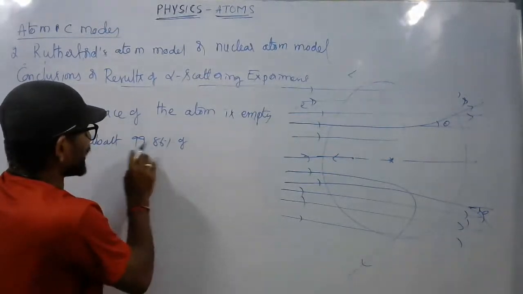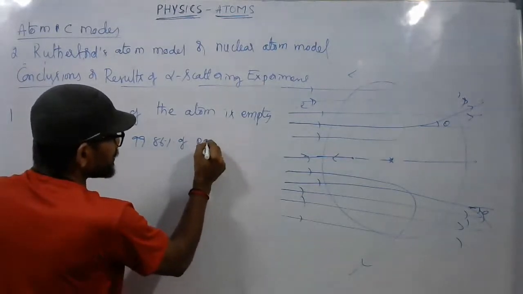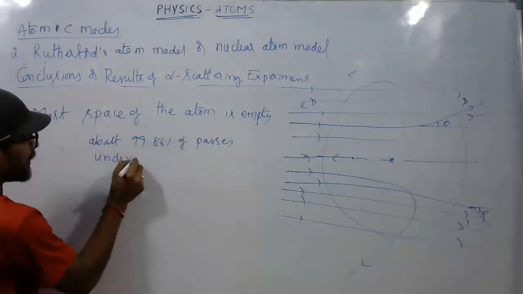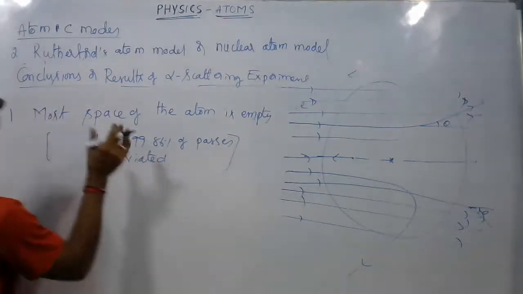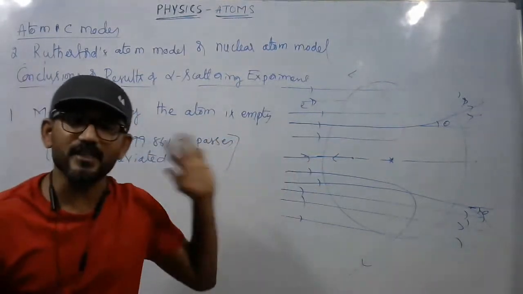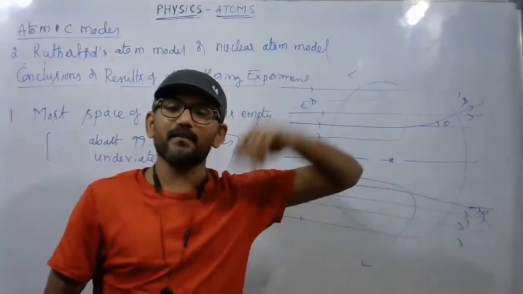Or about 99.86% of alpha particles pass undeviated. From this observation, they have concluded this result: most space of the atom is empty. So these particles are moving undeviated.